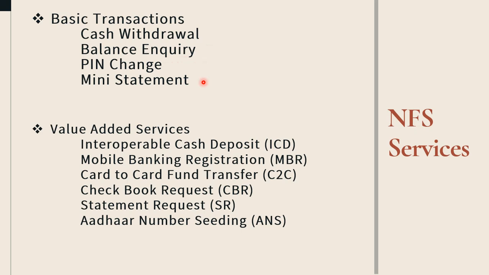These are some basic transactions which we can perform through our ATM cards on any ATM machine or automated teller machine. We can withdraw cash from that cash point. We can make a balance inquiry of our bank account at that ATM machine, or we can change the PIN number of our ATM card, and we also get a mini statement. It includes 5 or 10 transactions, the last transactions which we performed.